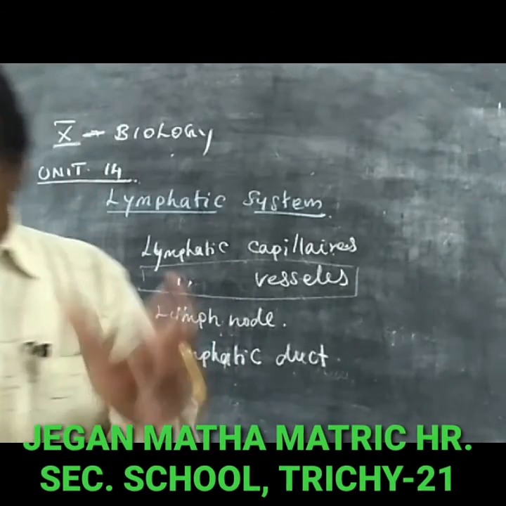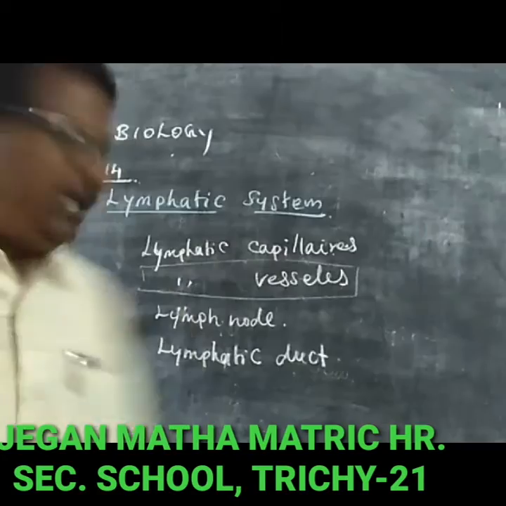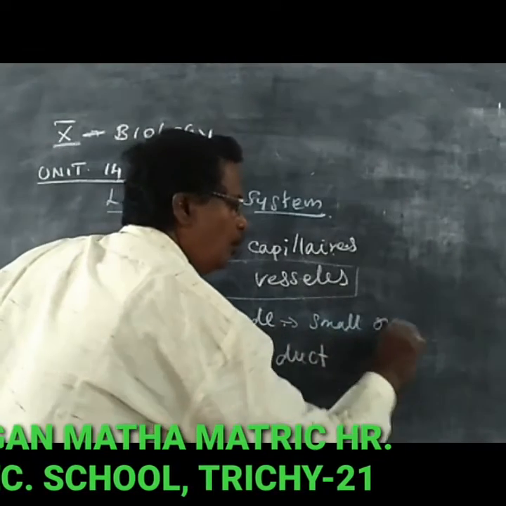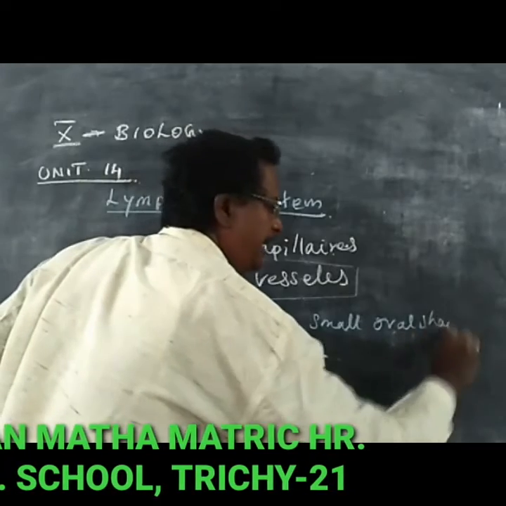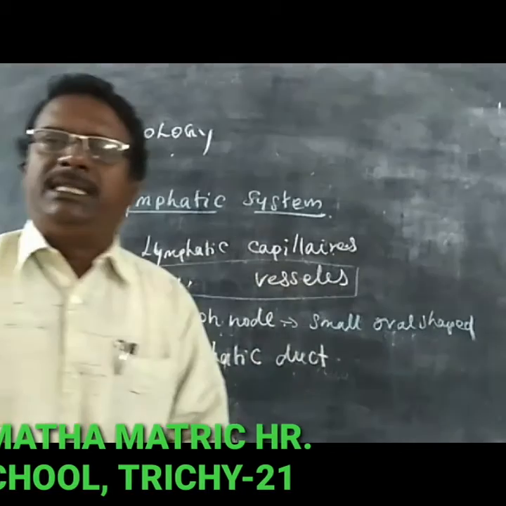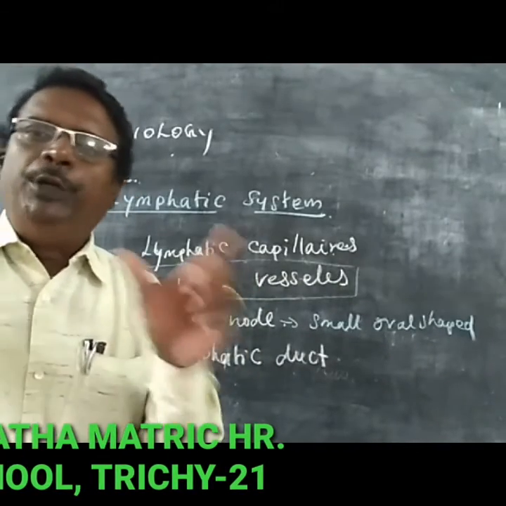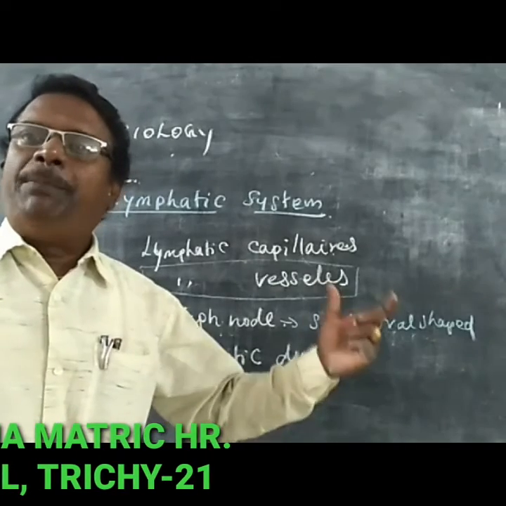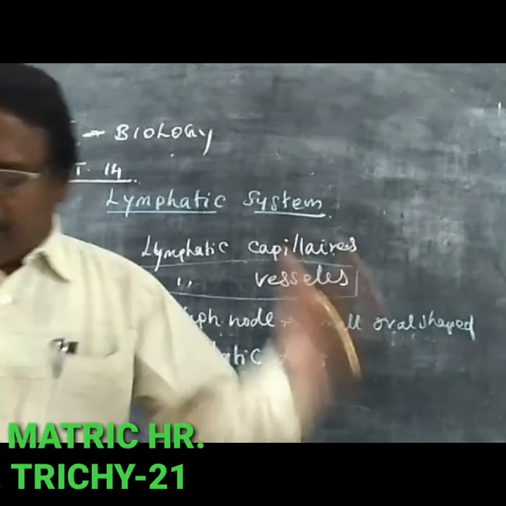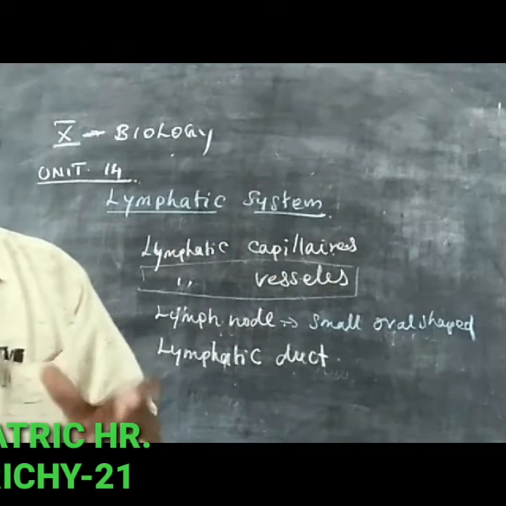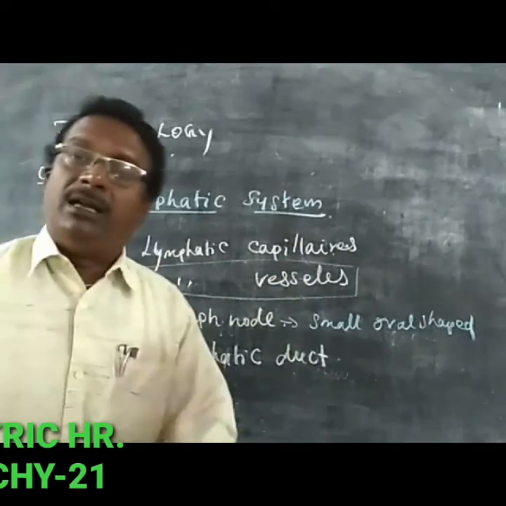The lymph node is a small, oval shaped structure. They occur along the length of the lymphatic vessels.